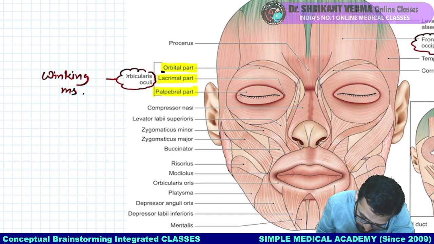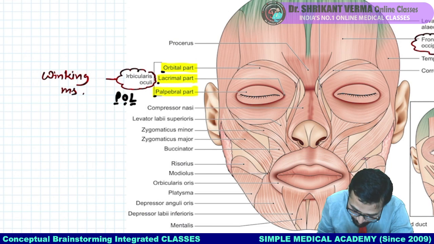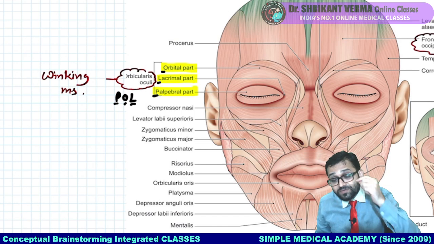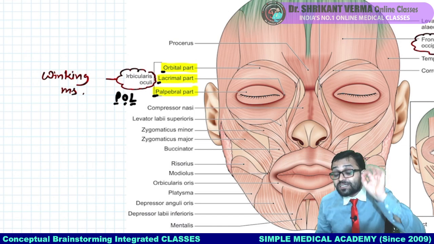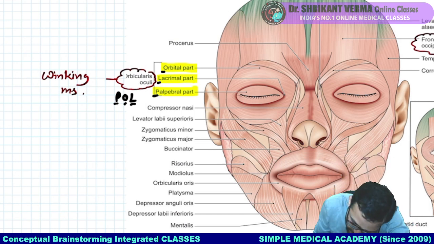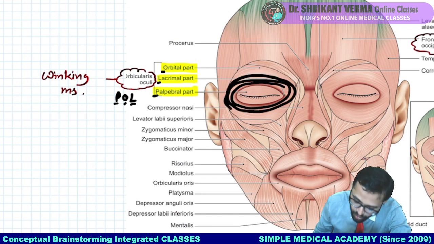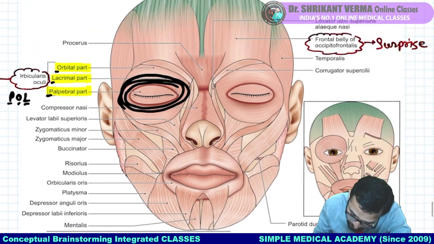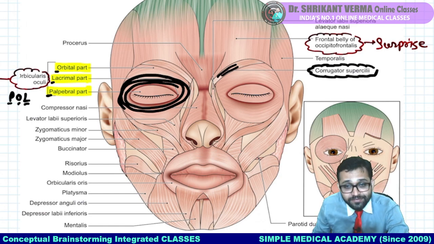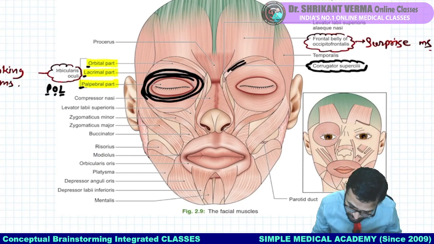You can remember the POL: palpebral, orbital, lacrimal. Palpebral is related with our eyelid, orbital is related with our orbit, and lacrimal is related with the lacrimal bone in the orbit. Fine. These muscles are circular, that's why orbicularis oculi. And you can observe the very small muscle running here, corrugator supercilii. Fine. Now try to understand.